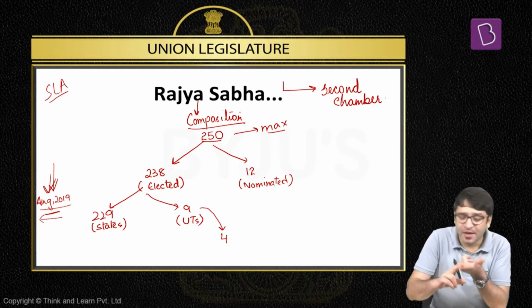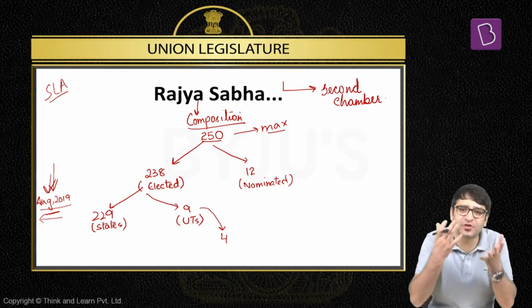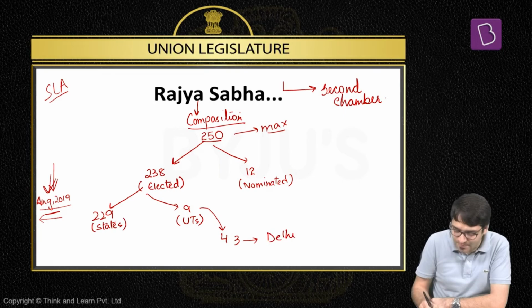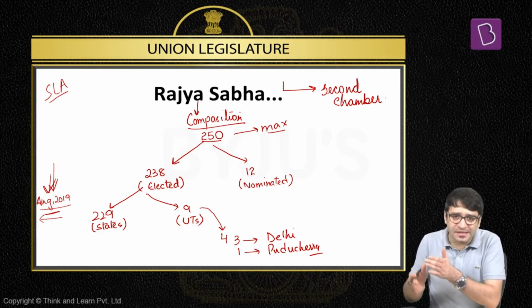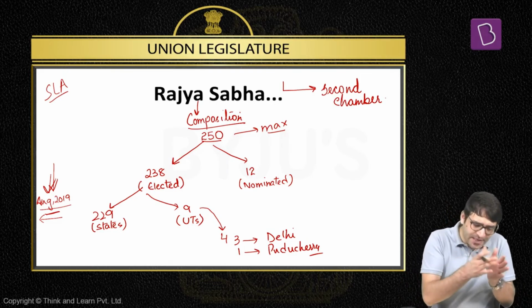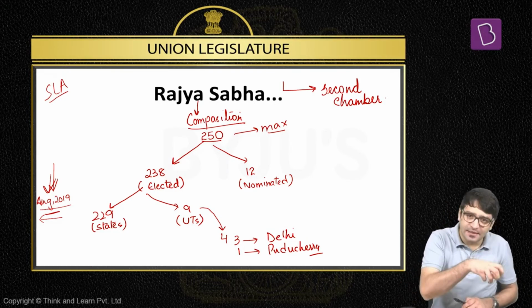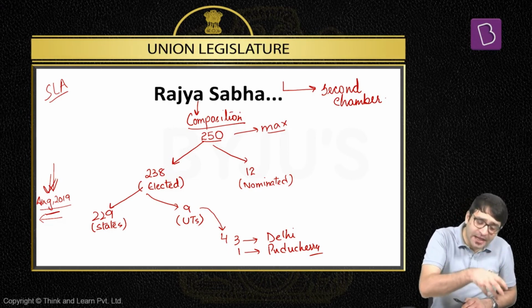But there are 2 union territories which have a legislative assembly. Let's provide them representation in Rajya Sabha. And 3 MPs were sent to Rajya Sabha from Delhi union territory, and 1 MP was sent to Rajya Sabha from Puducherry union territory. Long story short, if 238 is the number of MPs elected to Rajya Sabha, how are these MPs elected? These MPs are elected when MLAs in the state legislative assemblies vote and elect their MPs to Rajya Sabha.